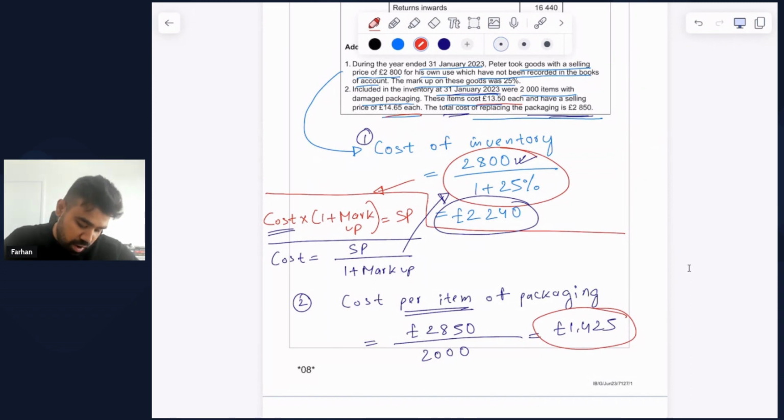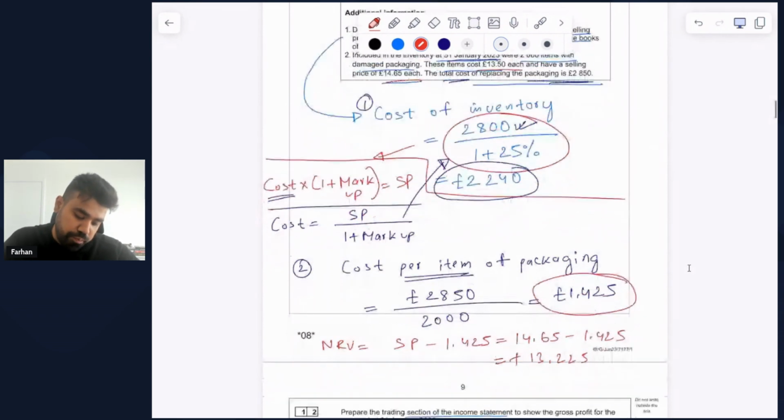So let's derive that number first. If I want to find the net realizable value, I take the selling price and deduct the cost per item of packaging, which in this case is 1.425. So selling price is 14.65 minus 1.425. So that gives me £13.225 as the net realizable value.